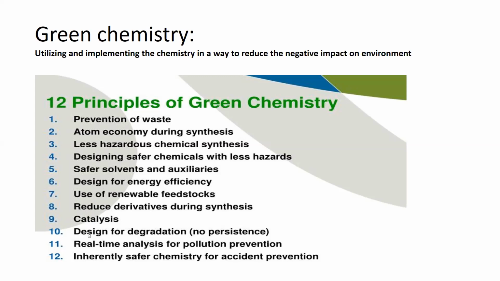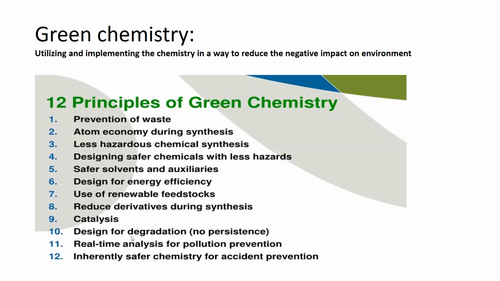Then the 10th principle of green chemistry is design for degradation, not for persistence. This is very important. Design for degradation. We should design such chemicals in green chemistry that, once we have made use of them and gotten all the benefits out of them, should be degraded once they are in the environment. They should not persist in the environment.